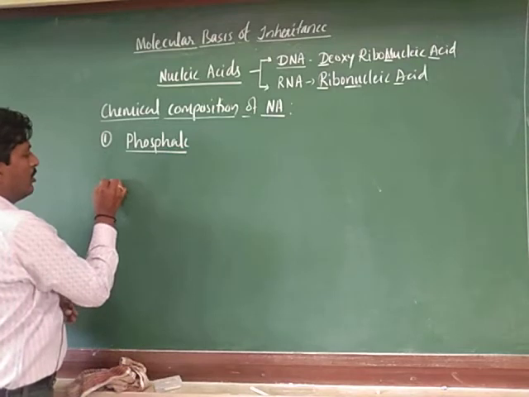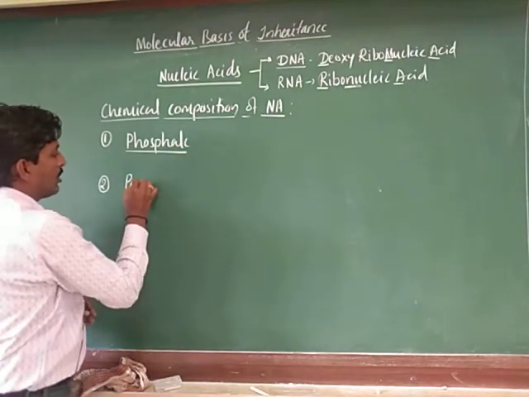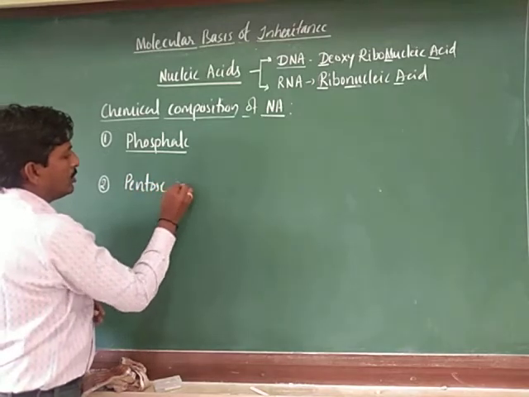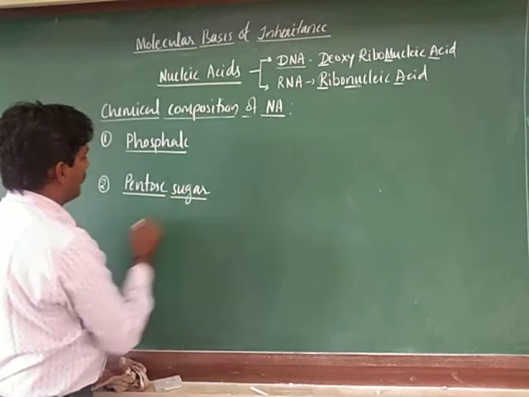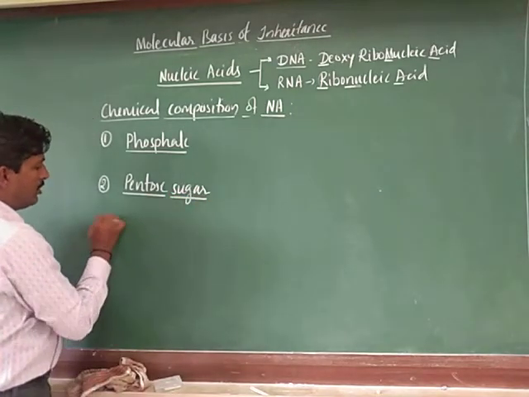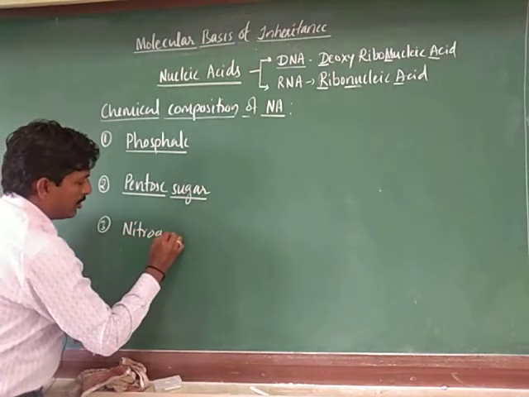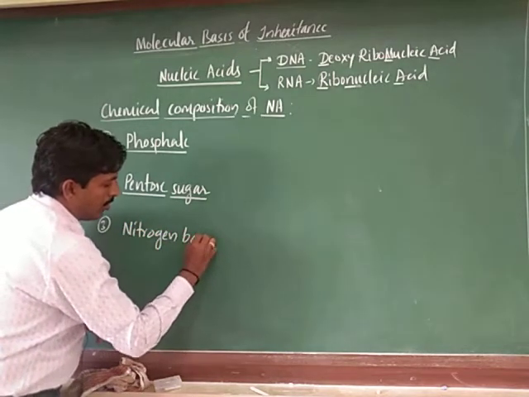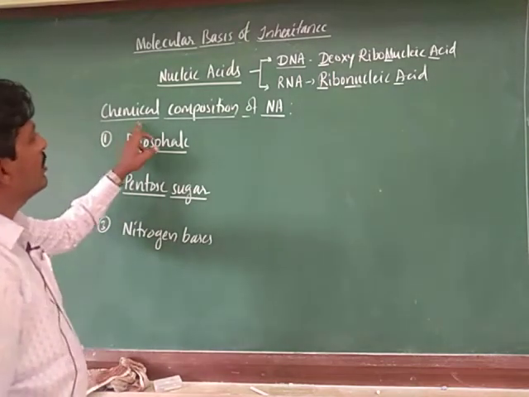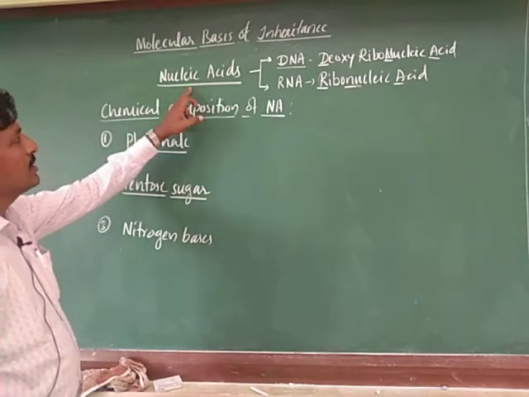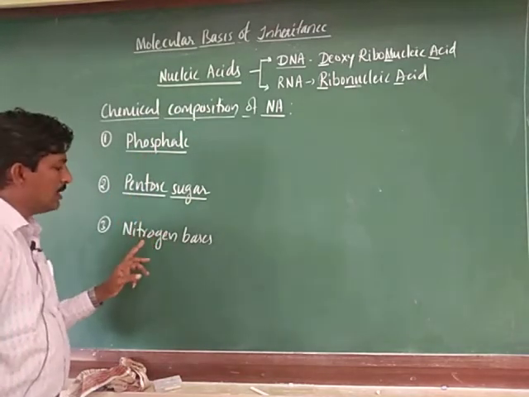Second one is pentose sugar. And the third is nitrogen bases. So chemically, nucleic acids contain three things: phosphate, pentose sugar and nitrogen bases.